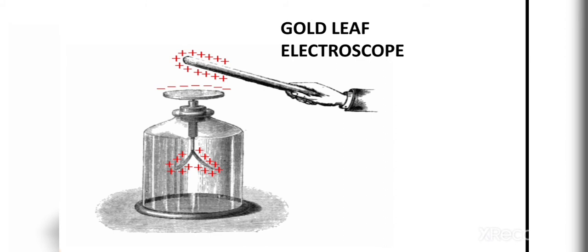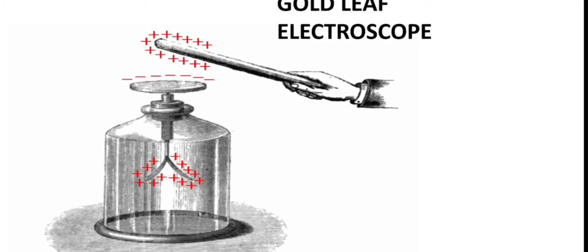This is an instrument used for detecting the presence of electric charge and its polarity. It is also used to measure the potential difference. So what is potential difference? Potential difference is a voltage difference between two objects or between two points.